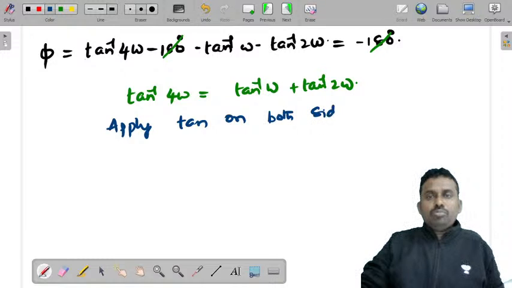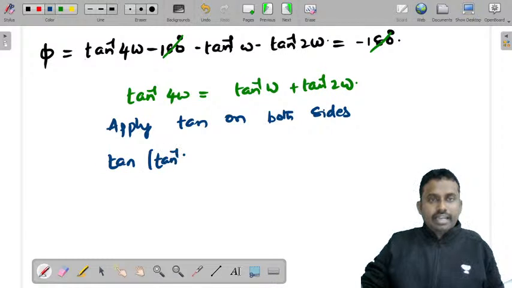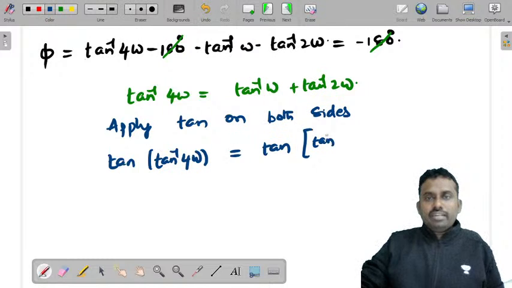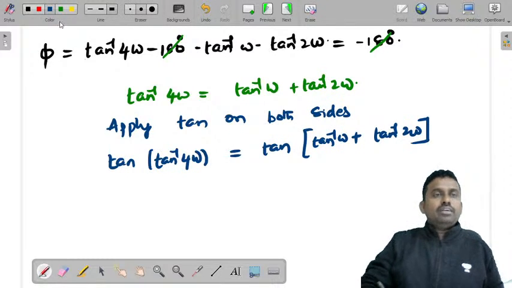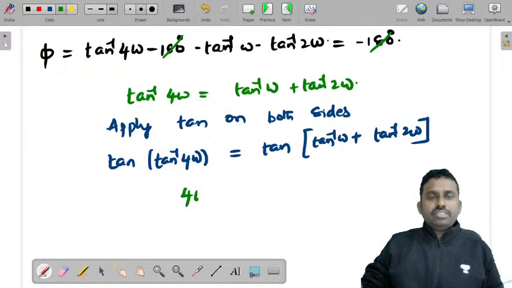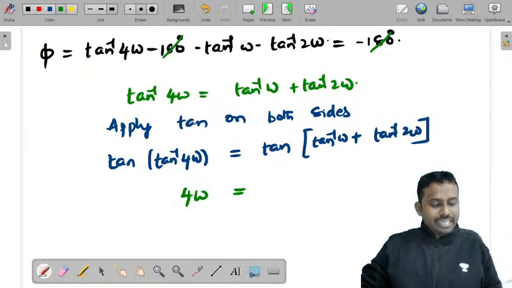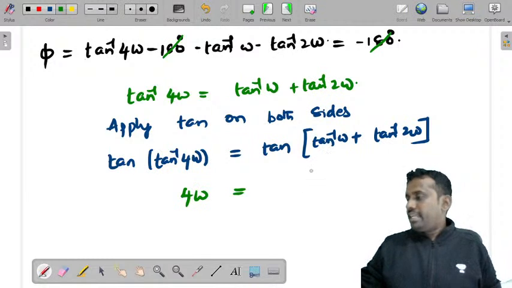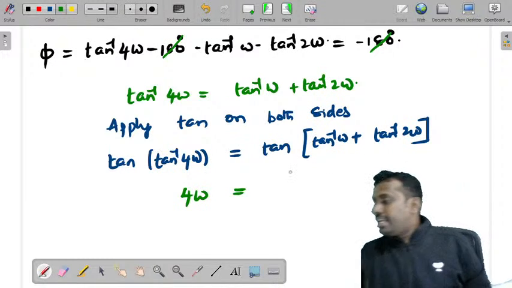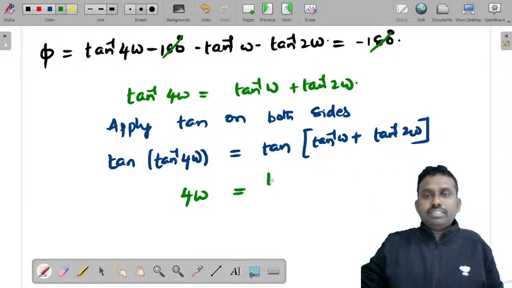Can I apply tan on both sides? Yes. Tan of tan inverse 4 omega is equal to tan of tan inverse omega plus tan inverse 2 omega. So what is tan of tan inverse? It is 4 omega. Then what is tan of (A plus B)? Tan A plus tan B by 1 minus tan A tan B.